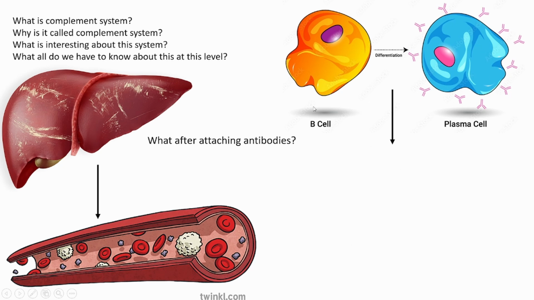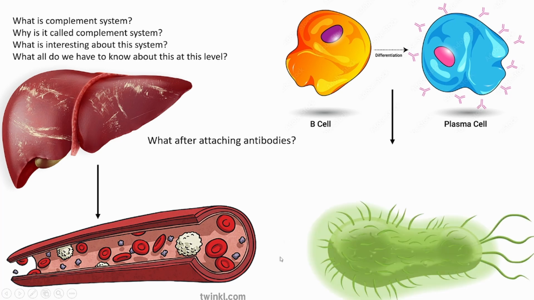So here is my B cell. The B cell is transforming into a plasma cell. The plasma cell is producing antibodies. Why has it gone mad to produce antibodies? No, because there is some infection, there is some pathogen, hence it is producing antibodies against that pathogen. So here is our bacteria, so beautiful bacteria, and here is our antibody. Do you think this antibody kills the bacteria? What do you say? No, no means no. This antibody doesn't do anything apart from building a machine which will kill the bacteria.